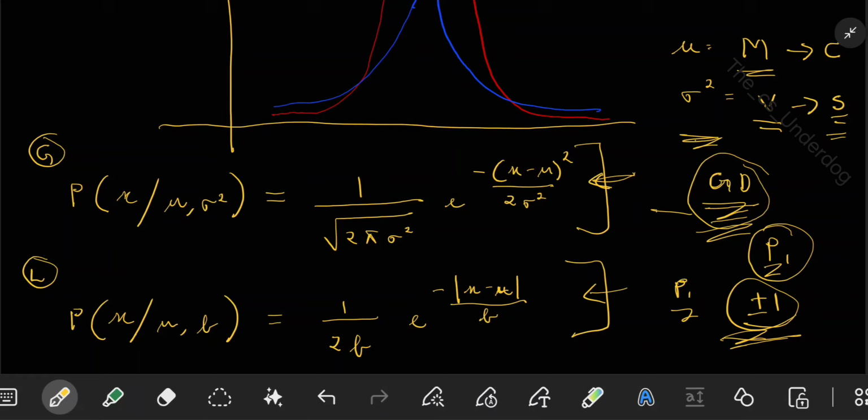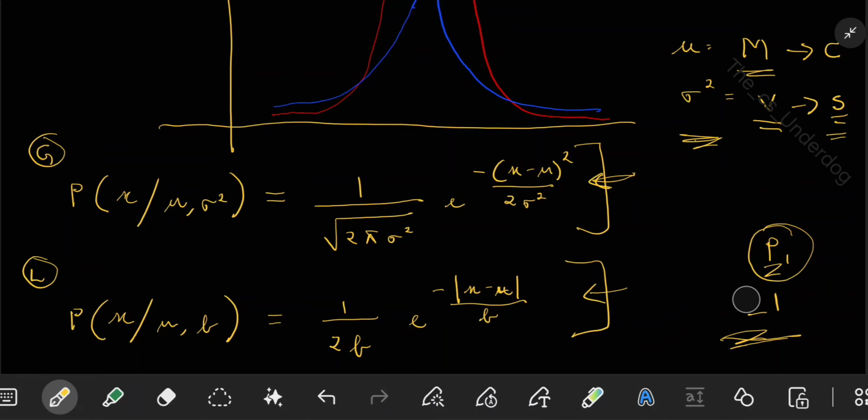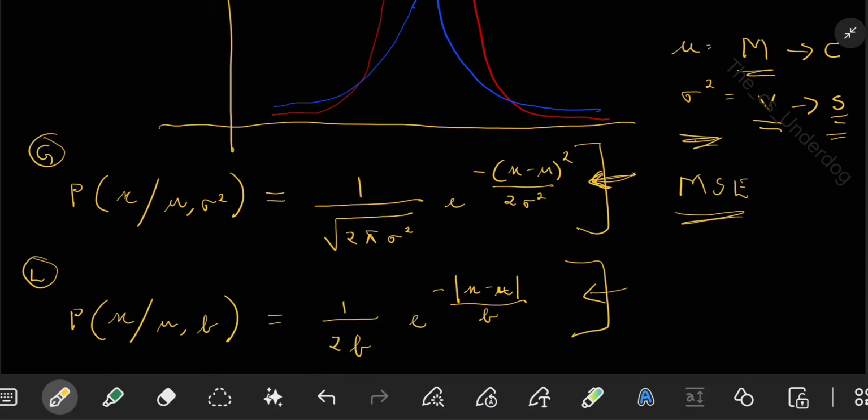So how do we relate this to MSE and MAE, that is mean squared error and mean absolute error? Gaussian noise assumption leads to MSE loss. Why? Because Gaussian noise has an exponent which is quadratic, which is related to mean squared error.